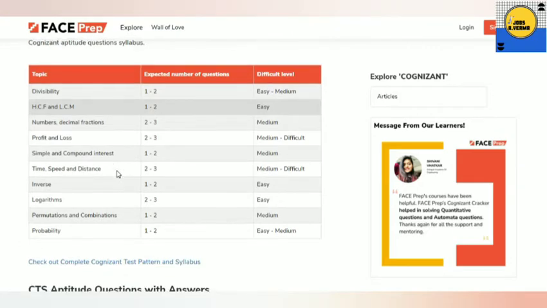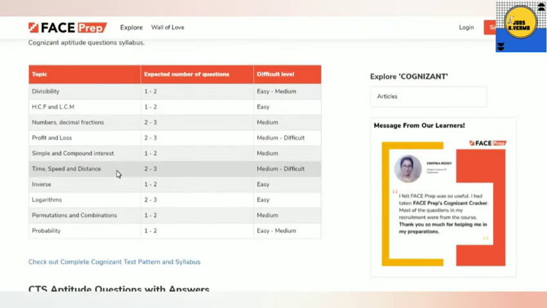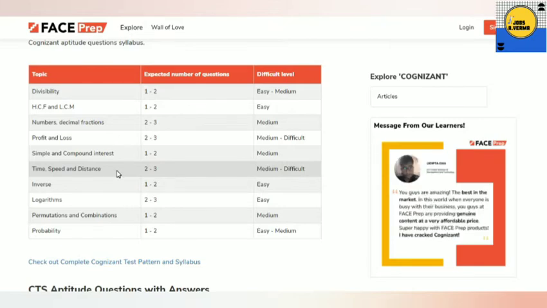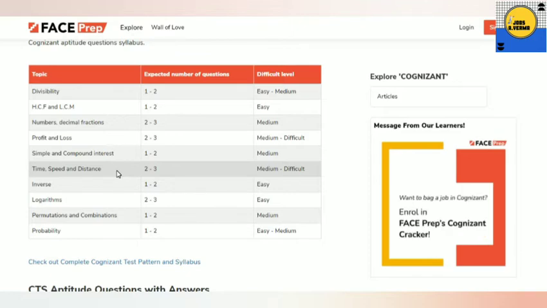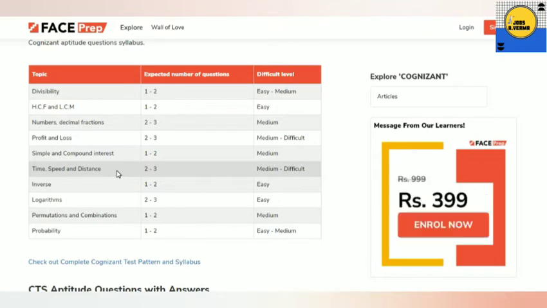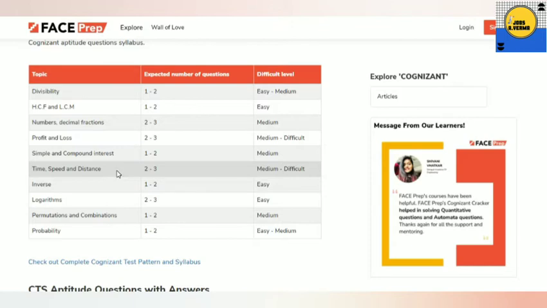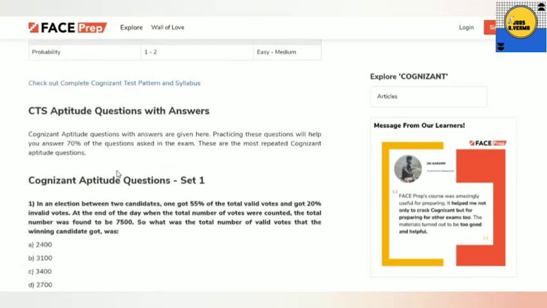Number and decimal fractions, 2 to 3 questions will come, medium difficulty. Profit and loss, 2 to 3 questions will come, so practice these chapters. Number, decimal fractions, profit and loss, time, speed and distance, and logarithms are the hit chapters. From there you will get medium to easy questions, but in profit and loss you will get some difficult questions. You also have to practice simple and compound interest, where you get medium level questions. Logarithms, permutation and combinations, and probability will be easy to medium.